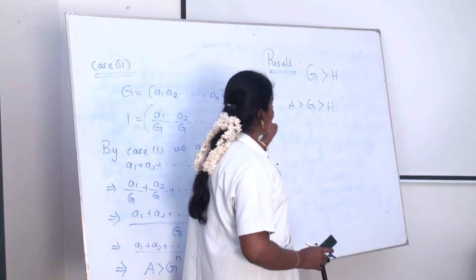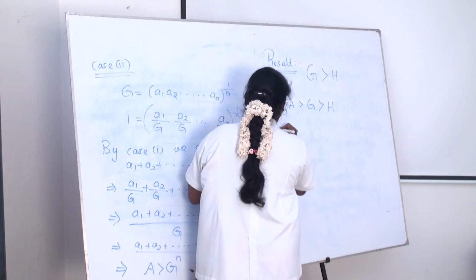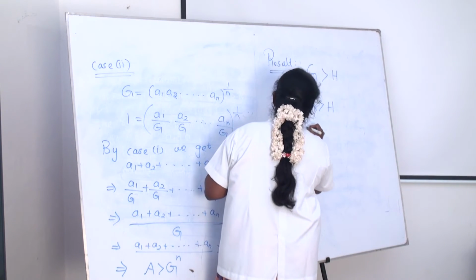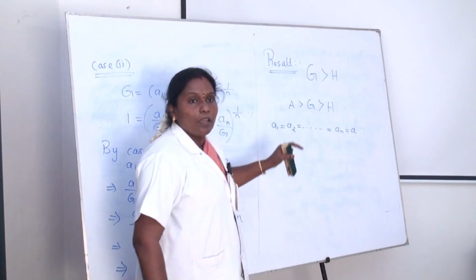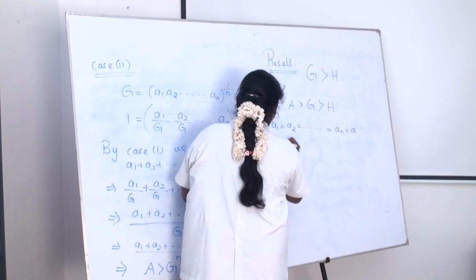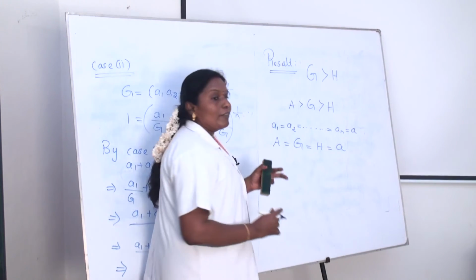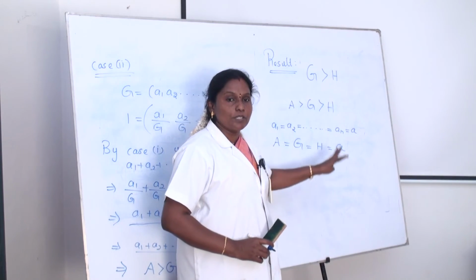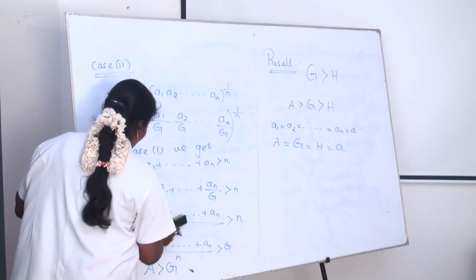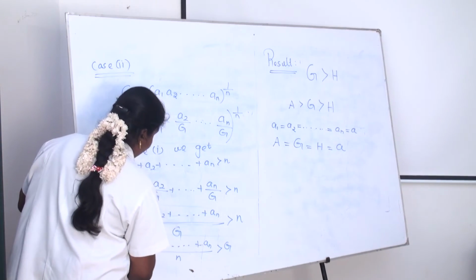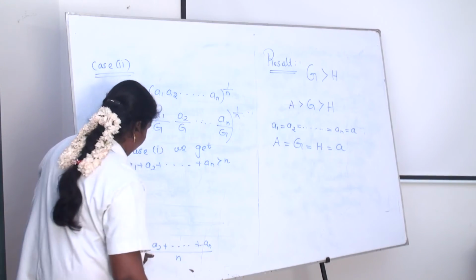Already I told you that not all of them being equal. Suppose they are equal: a1 equals a2 equals etc. up to an equals A. Then A equals G equals H, and all the values go to A. Just substitute here. This is the arithmetic mean formula.